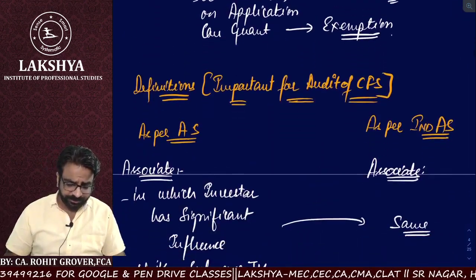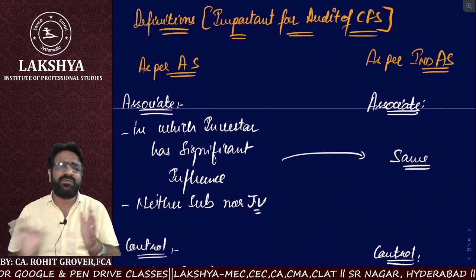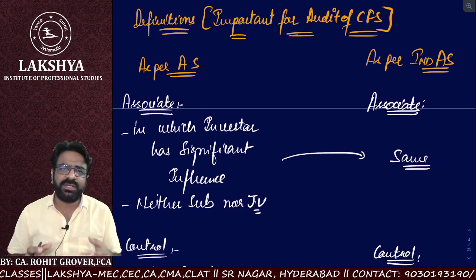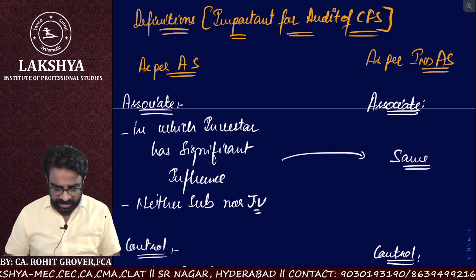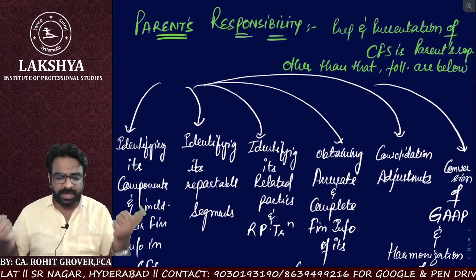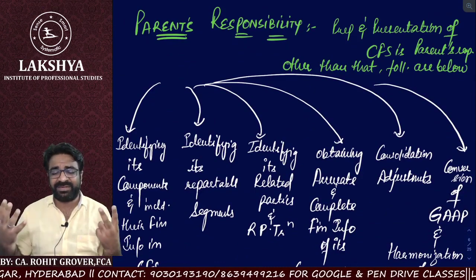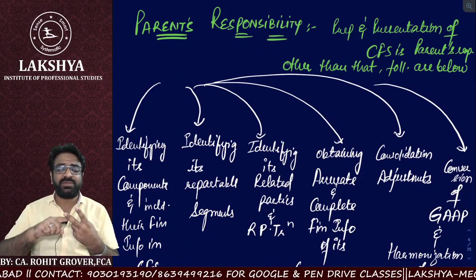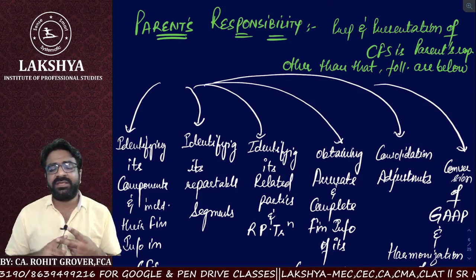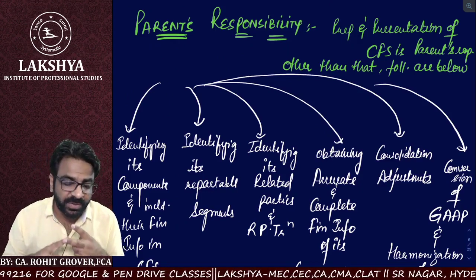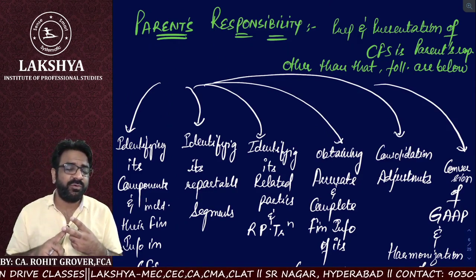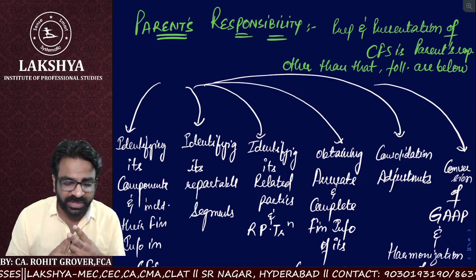That we also understood. Then we understood some differences between the definitions of control, joint venture, joint control, and subsidiary, as per AS and as per Ind AS. And then we also understood the parent's responsibility. So quickly, let's wrap up the parent's responsibility. There are a total of 7 main parent responsibilities. So parent is also responsible for the preparation of consolidated financial statements. Parent is also responsible for the identification of its components and the inclusion of the financial information in the consolidated financial statements.